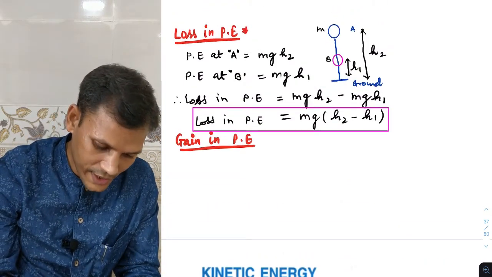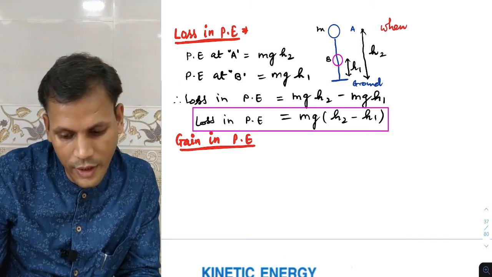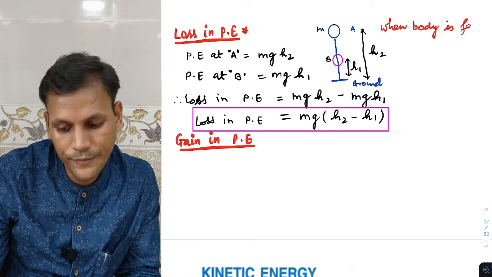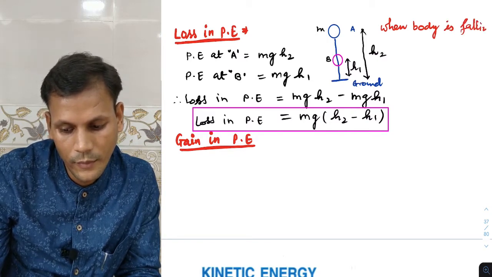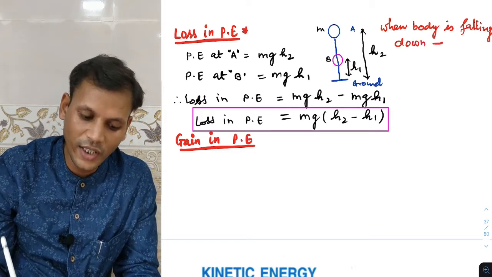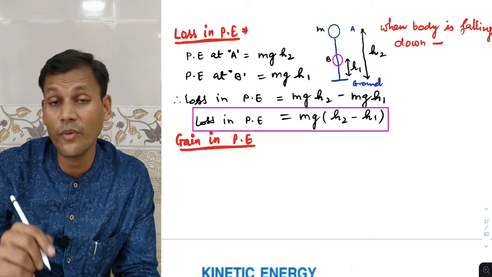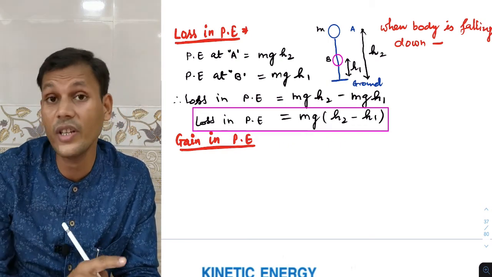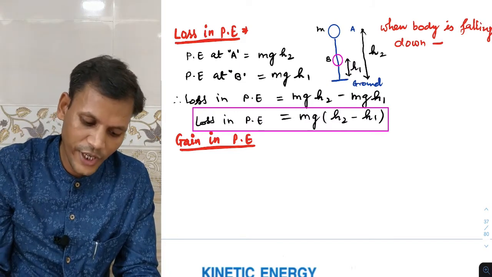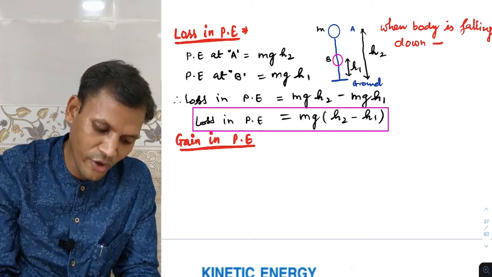So this was the case when the body is falling down. This case is for the loss in potential energy, and for gain in potential energy, what is the condition? The body should be thrown in an upward direction. So we can write the gain in potential energy. For that also we can draw the diagram.